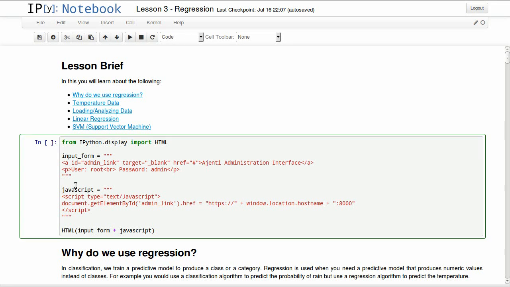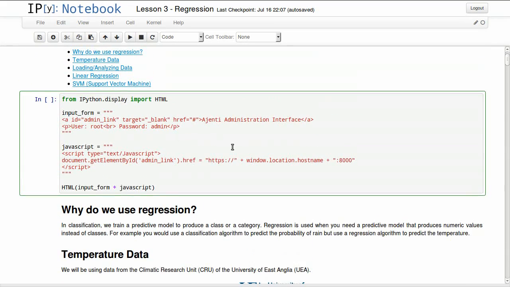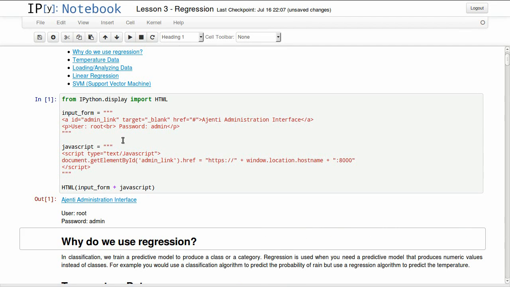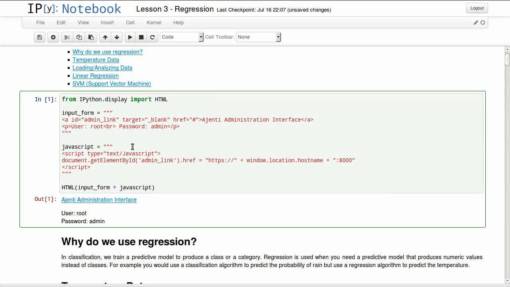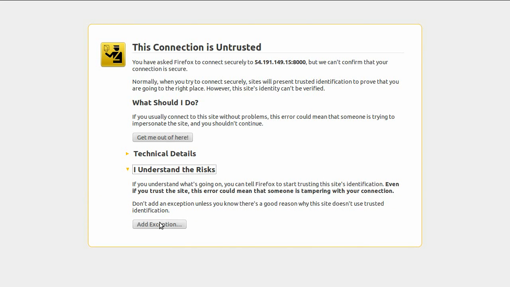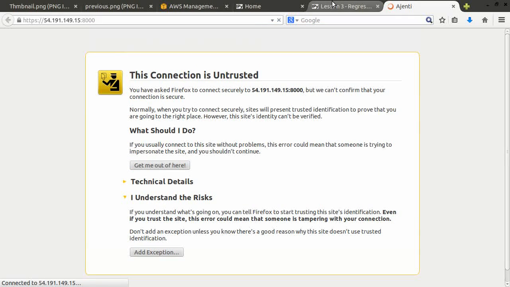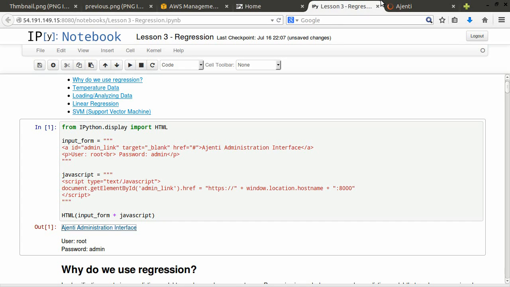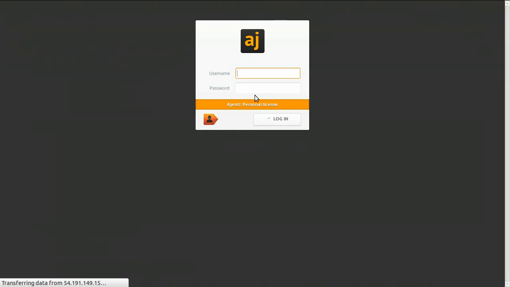I made this little script to generate this. So you can run the script by hitting Shift and Enter, and you will get this output. It's a link to the Agenti administration interface, and these are the default username and password for them. So let's do that. Understand, confirm. The username is root and password is admin. So let's do that.